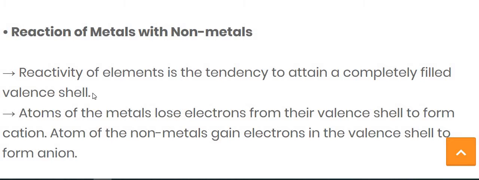So for the completion of the orbit, it requires 1 electron. So this non-metal, chlorine, gains 1 electron. So it is negatively charged. That's why this non-metal forms an anion.